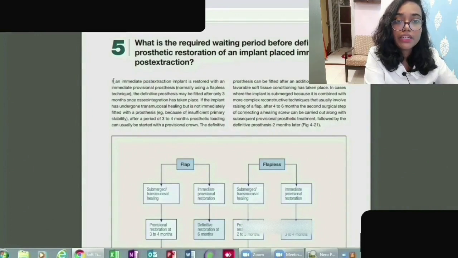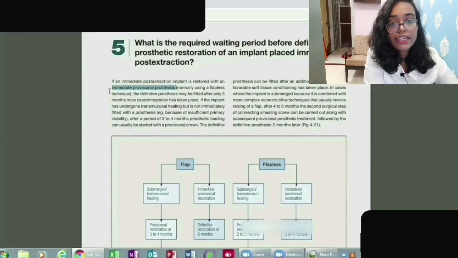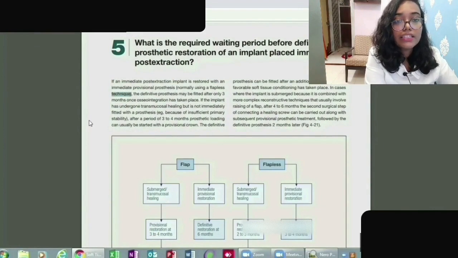If an immediate implant extraction is restored with an immediate provisional prosthesis, normally using a flapless technique, we'll understand this term, what is flapless technique. The definitive prosthesis may be fitted after only 3 months once osseointegration has taken place.